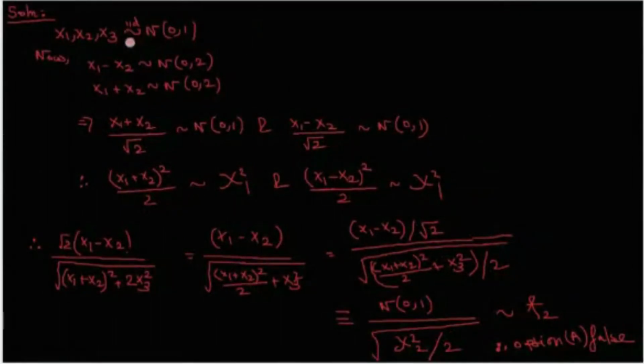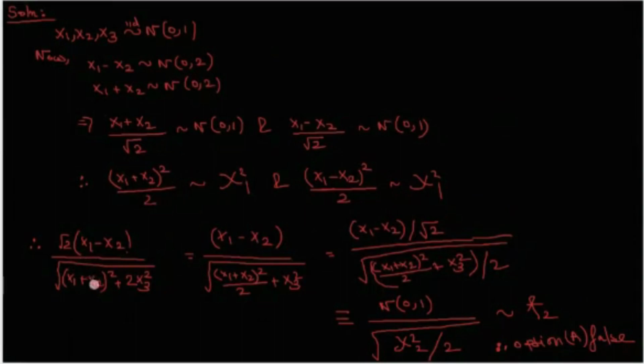So we are given X1, X2, X3 following standard normal distribution. So X1 minus X2 and X1 plus X2, being linear combinations of normal distributions, will follow normal distribution with parameters 0, 2. So standardizing both of them, we get each of them following normal 0, 1 distribution. So (X1 plus X2) whole square by 2 will follow chi-square distribution, and (X1 minus X2) whole square by 2 will follow chi-square distribution. This part is completely trivial.